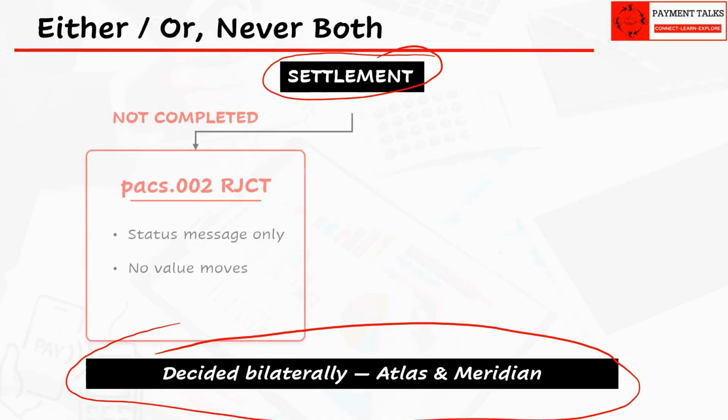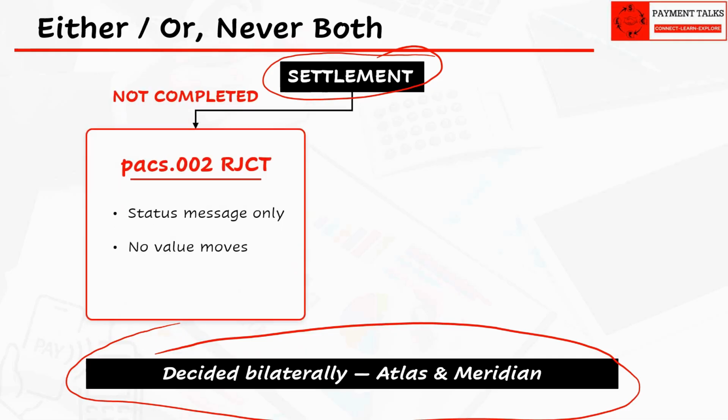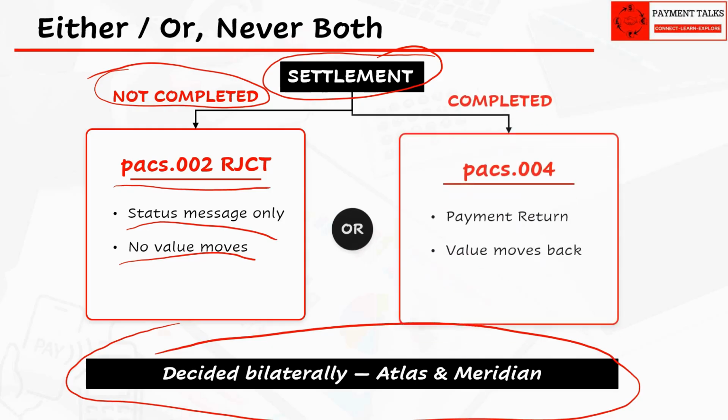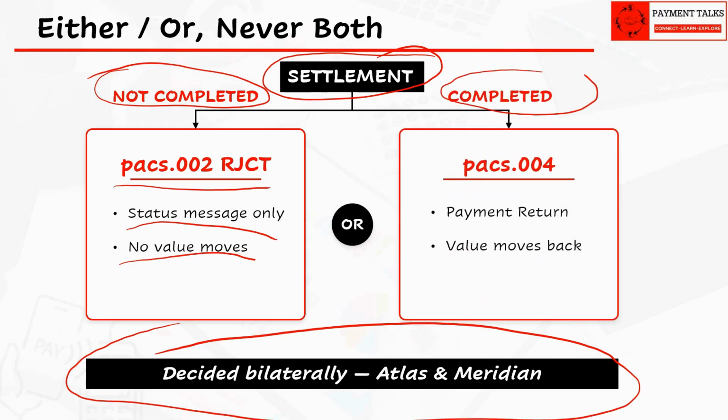If settlement, that is value movement during payment, is not completed by the time Atlas makes the decision, then simply rejecting the payment using pacs.002 RJCT is sufficient. If settlement, the value movement, is completed by the time Atlas makes the decision, then the funds or value have to be returned using the pacs.004 return message.